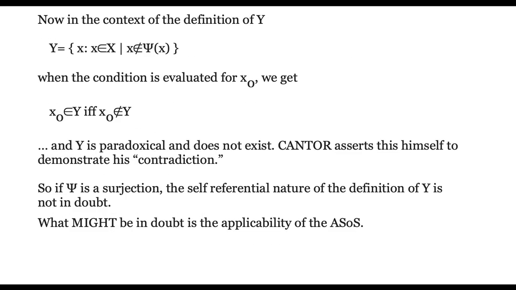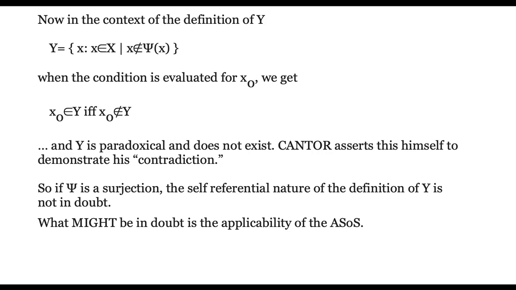Now, in the context of the definition of y equals x, not an element of psi of x, when the condition is evaluated for x0, we get x0 is an element of y if and only if x0 is not an element of y. This is classically paradoxical, and y therefore cannot exist. Cantor himself asserts this in his proof. This is his demonstration of a contradiction. He shows this very paradox. So if psi is a surjection, the self-referential nature of the definition of y is not in doubt.